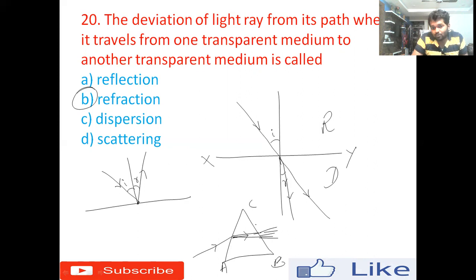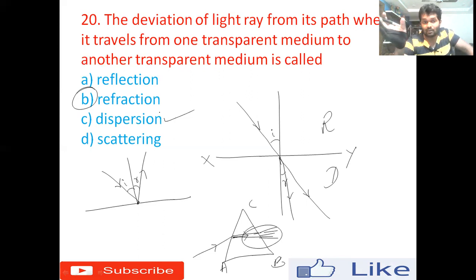The process of splitting of white light into its 7 component colors is called dispersion. This is artificially done. If you want to see the natural one, I can give you the example of a rainbow. Whenever light passes through atmospheric rain droplets, each and every rain droplet acts like a prism, where the white light is going to split up into its component colors. That process is called dispersion. The example is rainbow formation.